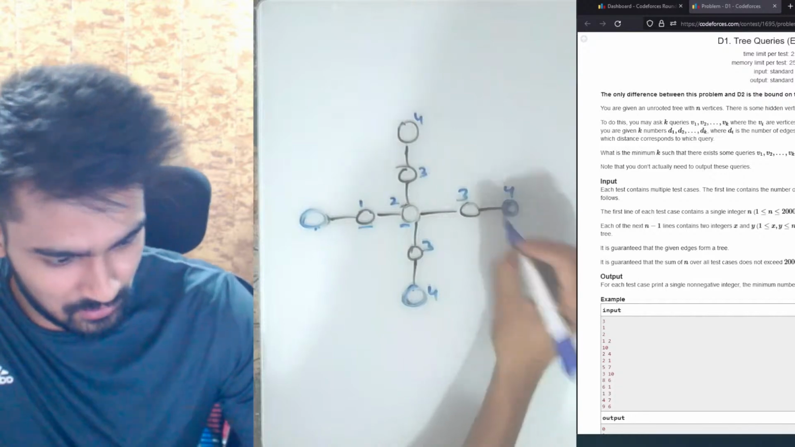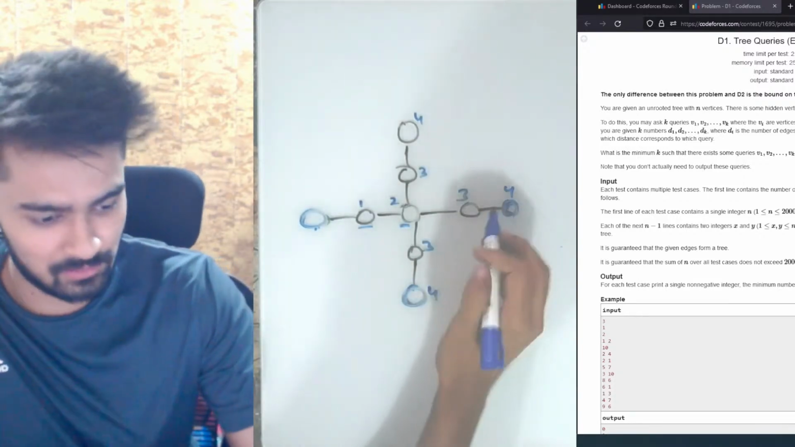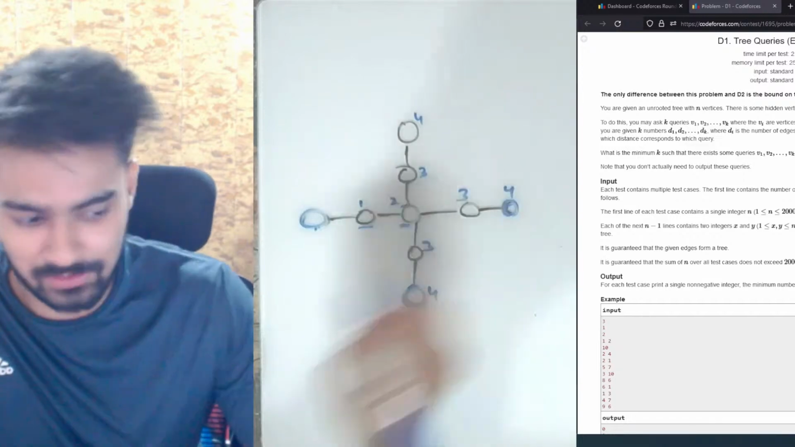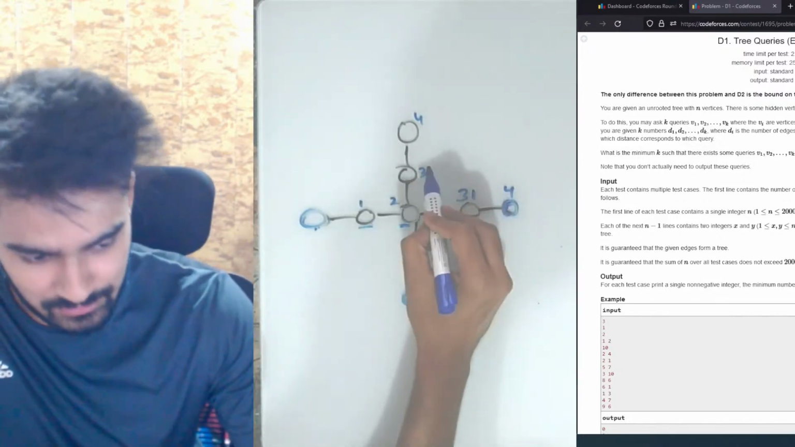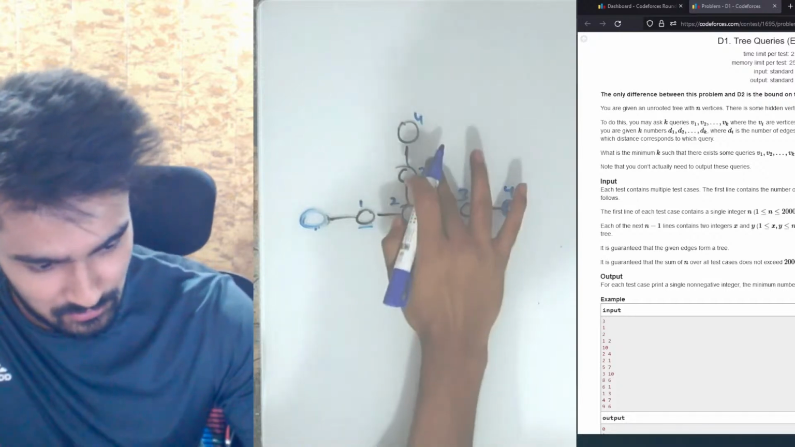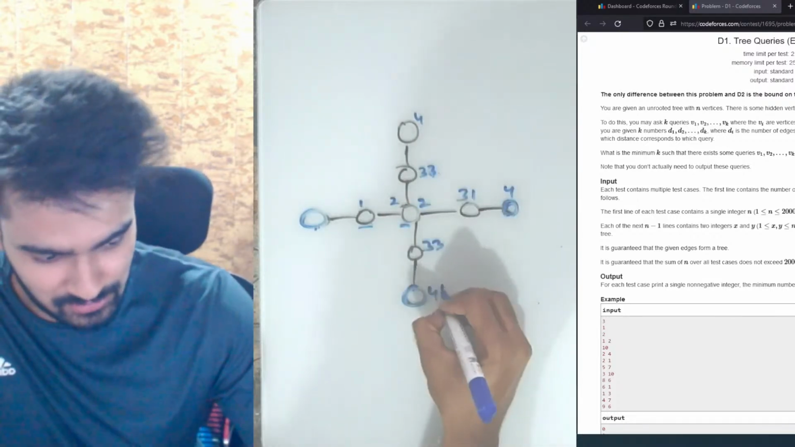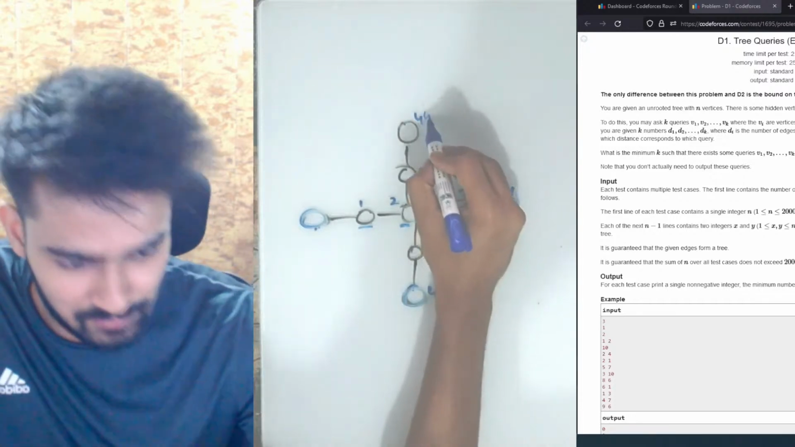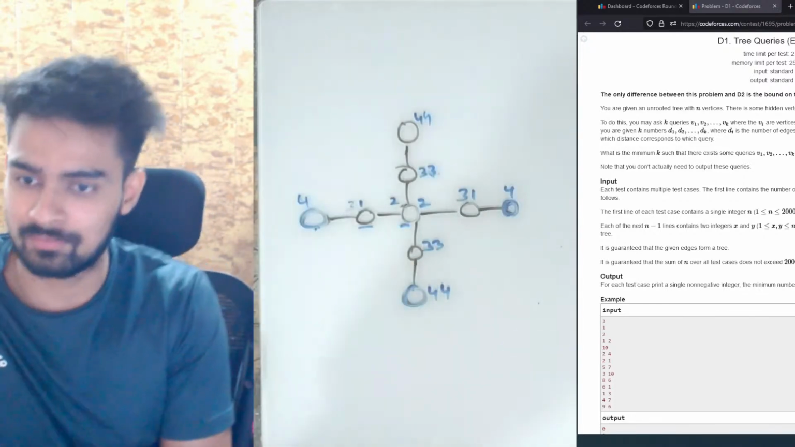Let's do the same thing from this node now. If we find the distance of all the other nodes from this node, this has a distance of 1, this has a distance of 1, this has a distance of 2, this has a distance of 2, this has a distance of 3, this has a distance of 3, this has a distance of 4, this has a distance of 4. This also has a distance of 3, and this has a distance of 4.